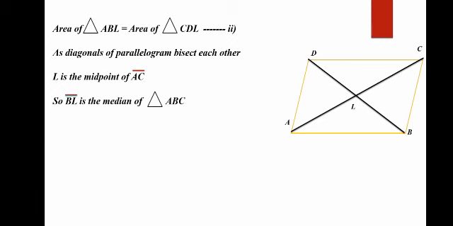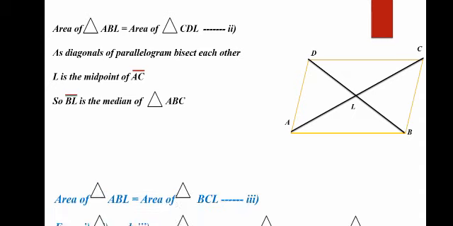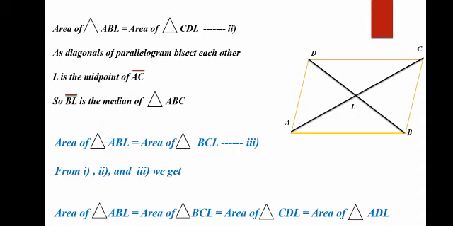Similarly, it's up to you, you can write that if L is the midpoint of AC, then DL is the median of triangle ACD. You can choose either triangle ABC or ACD. Then area of triangle ABL is equal to area of triangle BCL. This is the third equation.